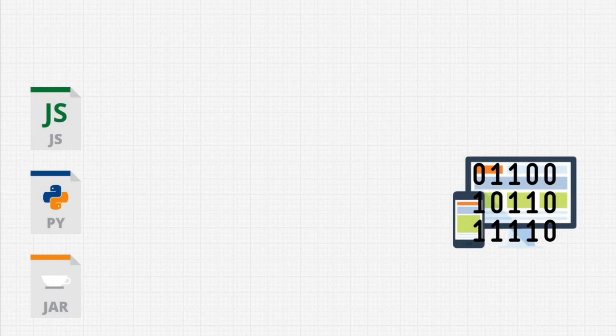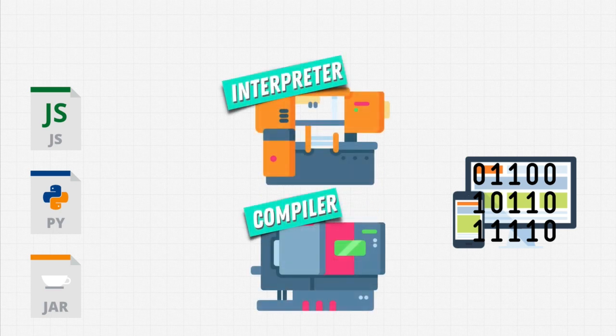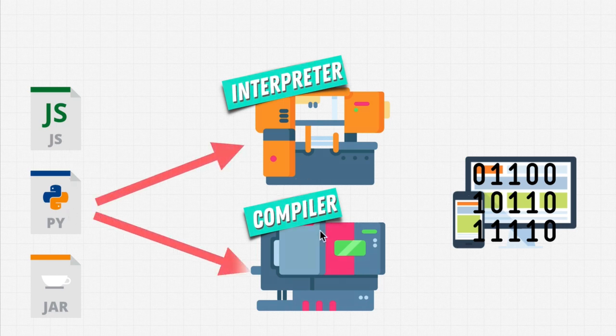Welcome back. We just learned what a programming language is. It's just a set of instructions that we give to a translator. And this translator can be an interpreter or a compiler. We give these files that we create, our own code, our source code, to these translators, and they allow us to give instructions to machines, to computers, to phones.